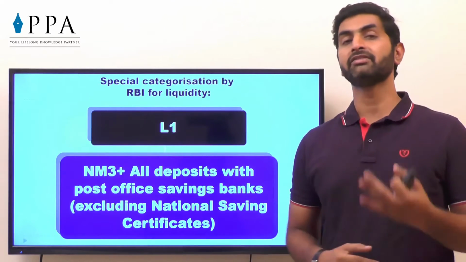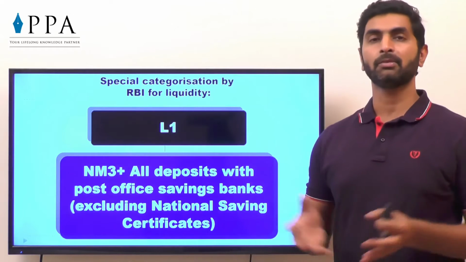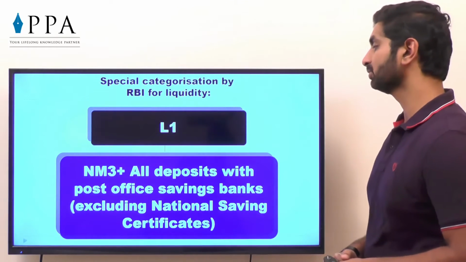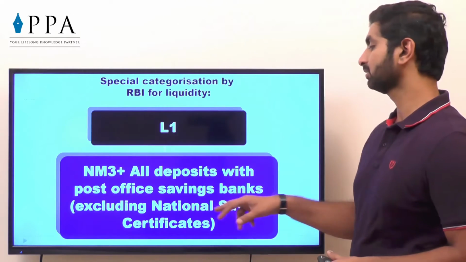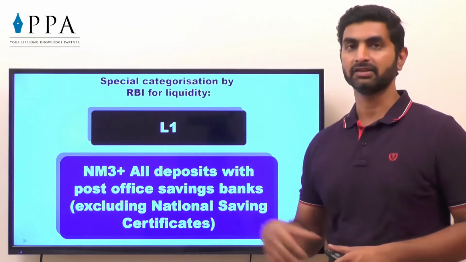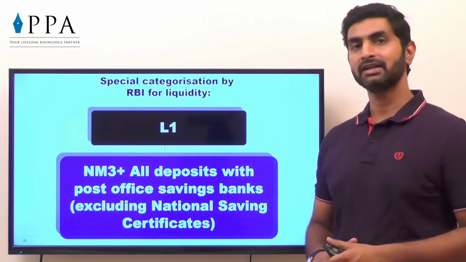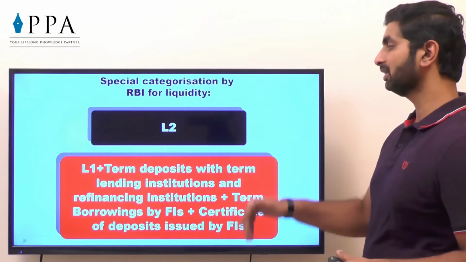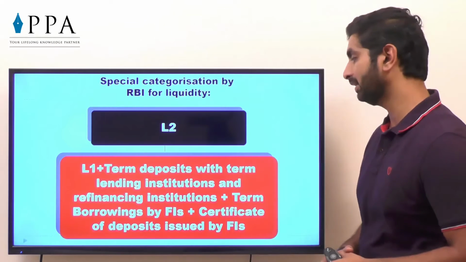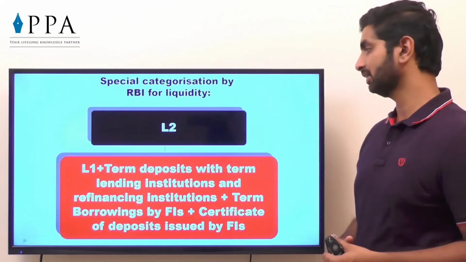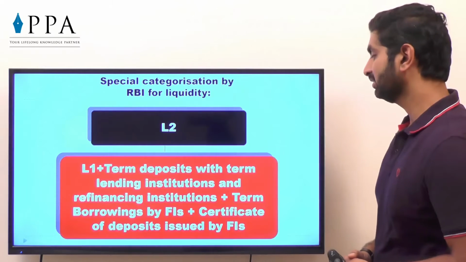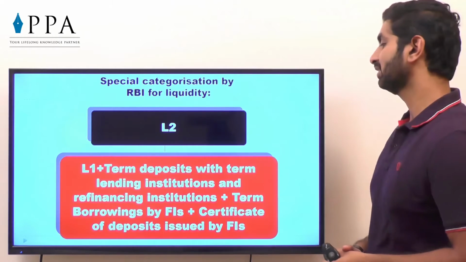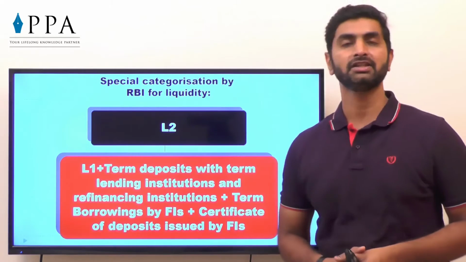Now we are talking about liquid cash, that means the near cash or the amount available for expenditure. L1 is NM3 plus all deposits with post office banks, saving banks, excluding the National Savings Certificate. That means one more thing is added, that is the amount kept with post office banks. L2, that is L1 plus term deposits with term lending institutions, that is the loan giving institutions, and refinancing institutions, plus term borrowing by FI, that is financial institutions, and certificates of deposit issued by financial institutions.